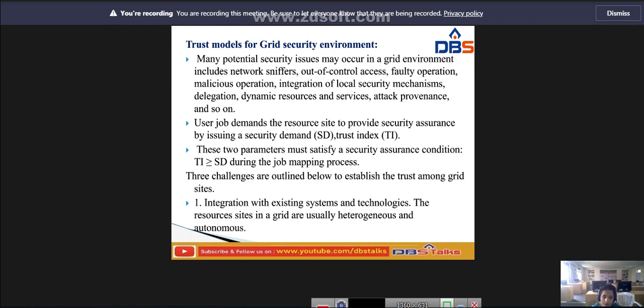A grid is a combination, or a group, of computers, and in this we have some security problems. The issues are network sniffers, out of control access, faulty operations, malicious operations, integration of local security mechanisms, delegation, dynamic resources and services, attack provenance and so on. These are the different security issues that occur in the grid environment.